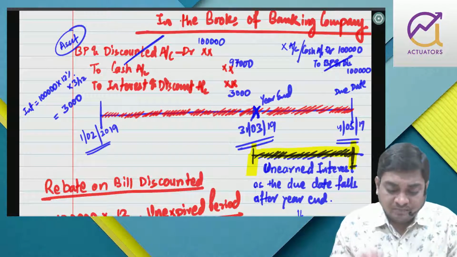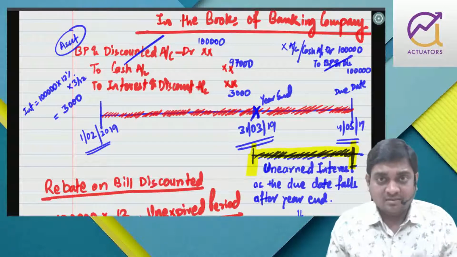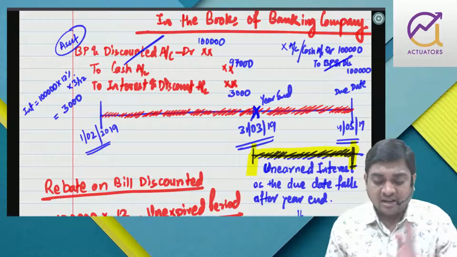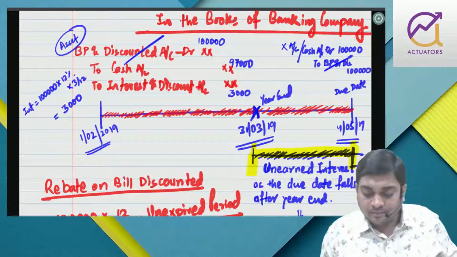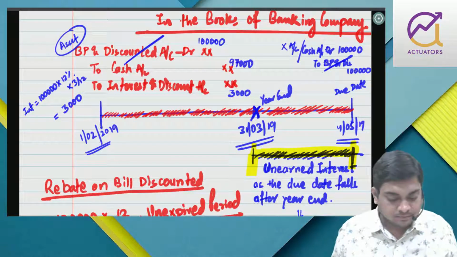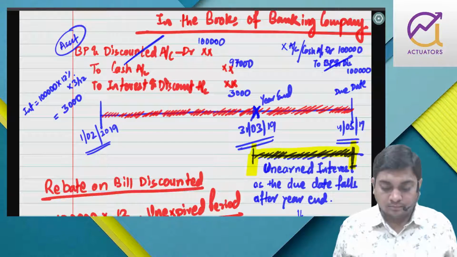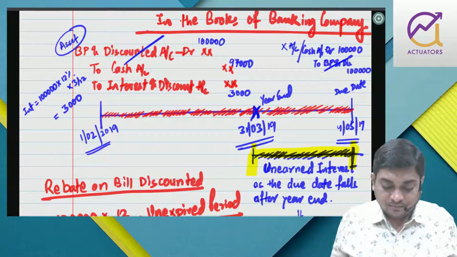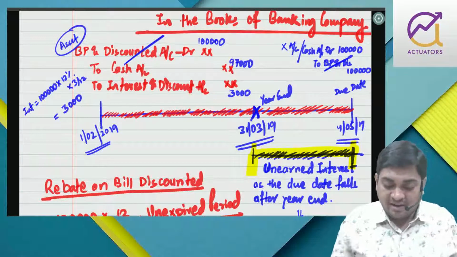So first of all, you can see that for all these bills in the analysis they have given, the due date is after 31st March. Just check. Is that fine? So first of all, my target will be to calculate rebate on bill discounted.